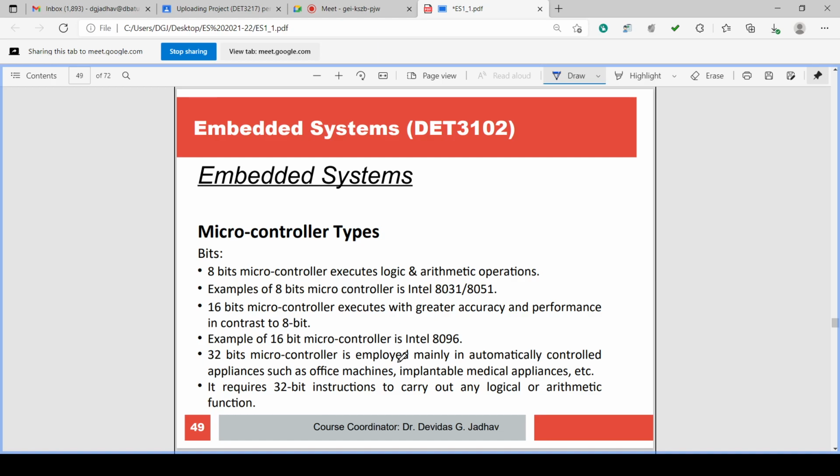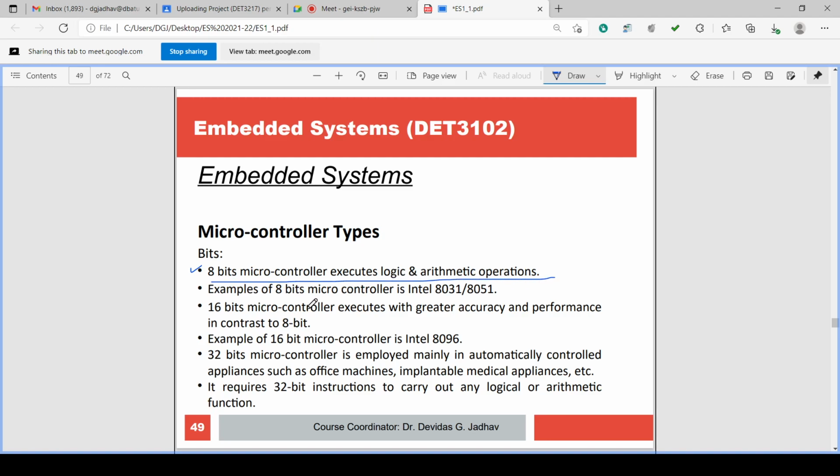What about the 16-bit microcontroller? A 16-bit microcontroller executes with greater accuracy and more performance than an 8-bit microcontroller.